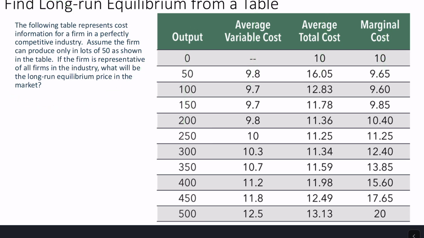All right, the following table represents cost information for a firm in a perfectly competitive industry. Assume the firm can only produce in lots of 50 as shown in the table. If the firm is representative of all firms in the industry, what will be the long run equilibrium price in the market? So go back to those conditions that I just talked about. Try to use those conditions to figure out what quantity and what price for an individual firm will be in a long run equilibrium from this table. So pause here, take a little bit to try to figure that out, and then I'll go through the solution.